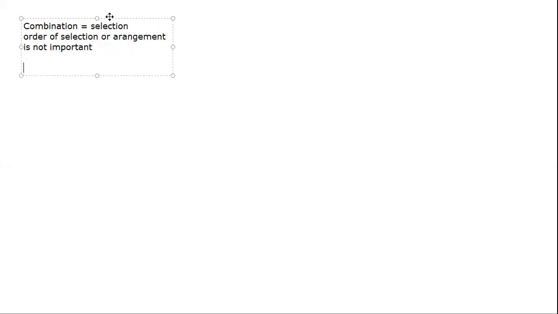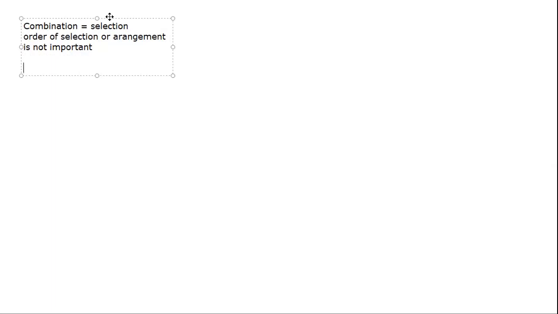So what do we mean by permutation and combinations? That's the first point. When we talk of combination, we say combination is basically selection, where order of selection or arrangement is not important. For example, if I say that you have 5 friends and you want to take 3 of them to a party or to a movie or whatever,